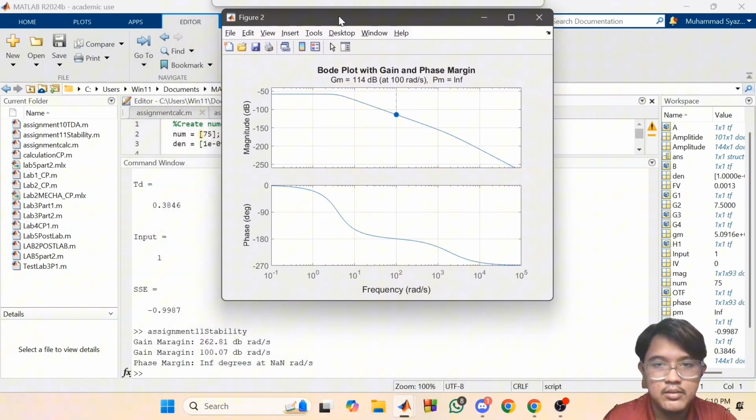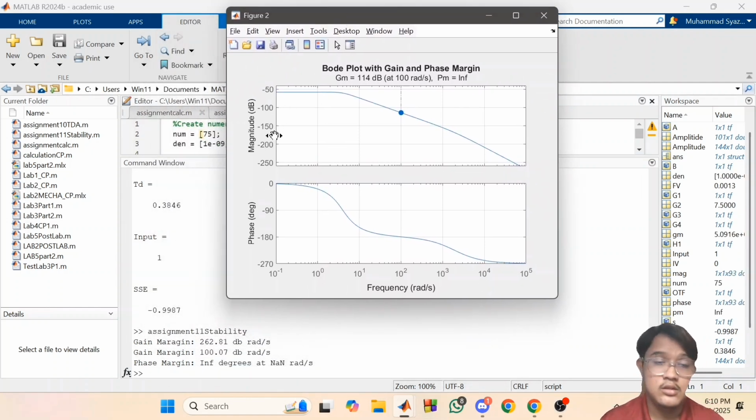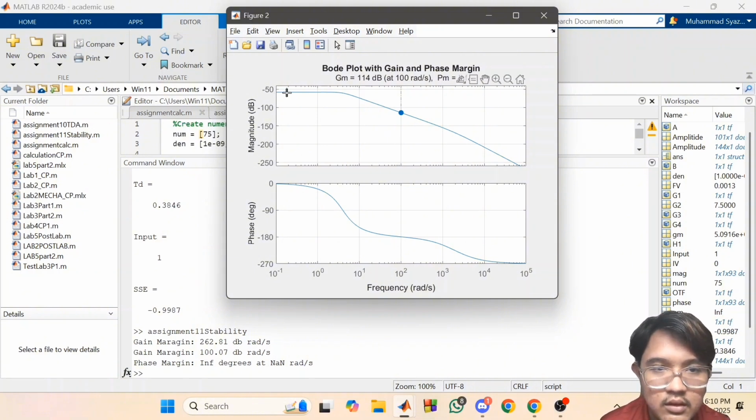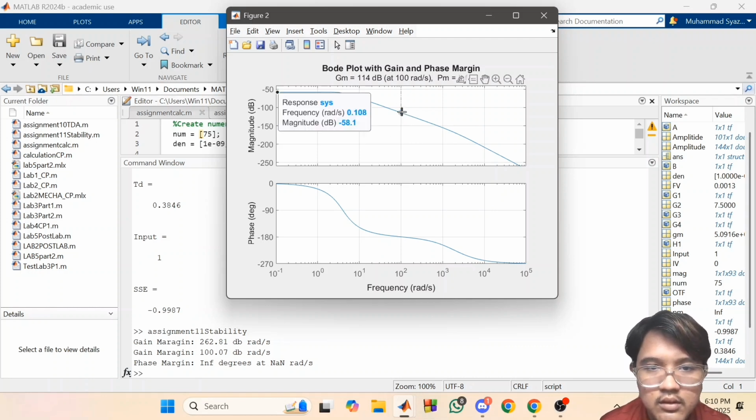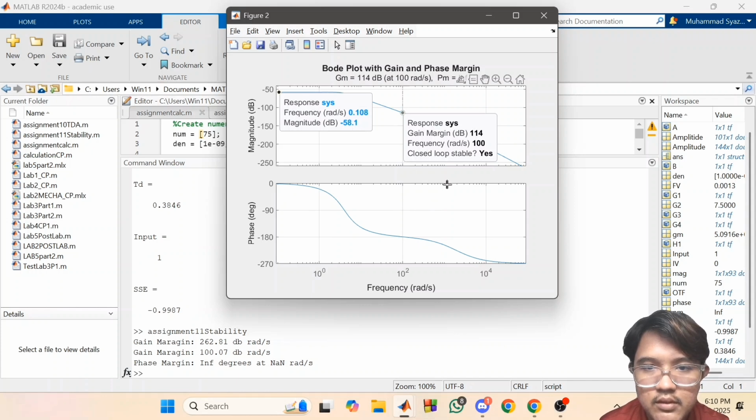Okay, this is the Bode plot we get, with the phase margin and the magnitude against frequency in radians. So it is negative 98.1. This is the gain margin 114, the frequency is 100, and the closed loop is stable.